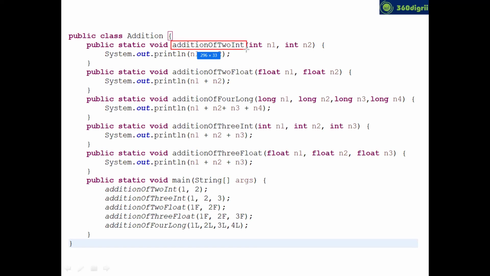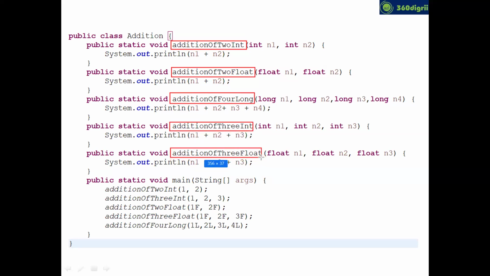Please focus on the method name, which takes two integer parameters and prints n1 plus n2. Next, addition of two float. Next, addition of four long. Next, addition of three integers. And next, addition of three float values.